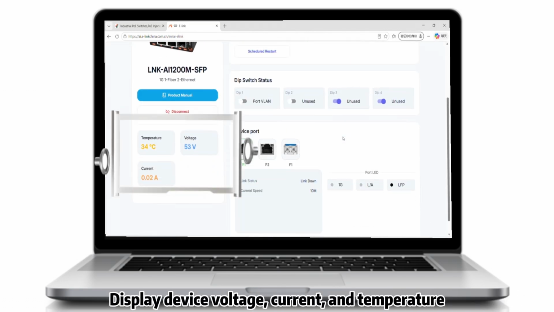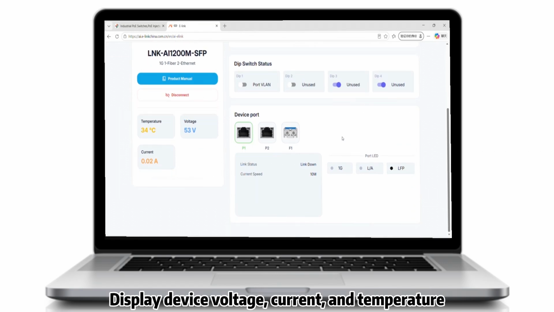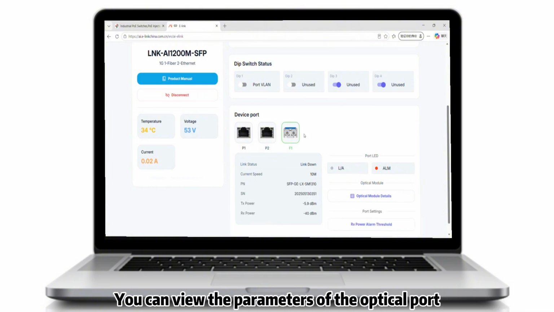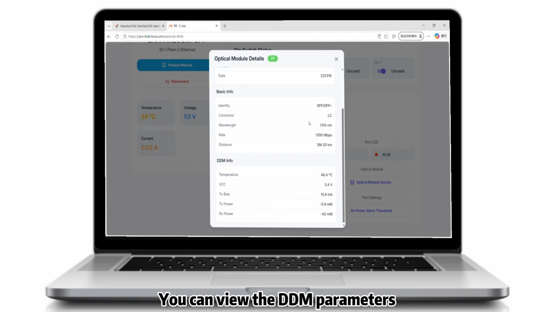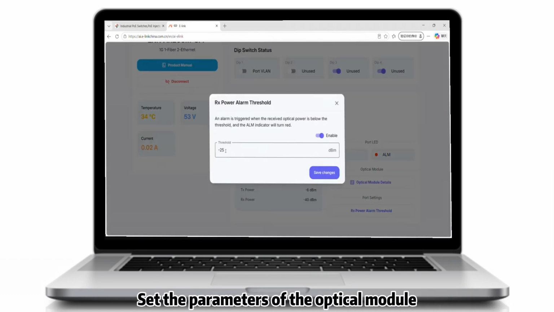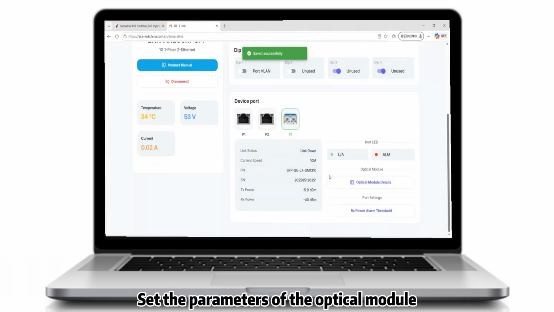Display device voltage, current, and temperature. You can view the network port parameters. You can view the parameters of the optical port. You can view the DDM parameters. Set the parameters of the optical module.